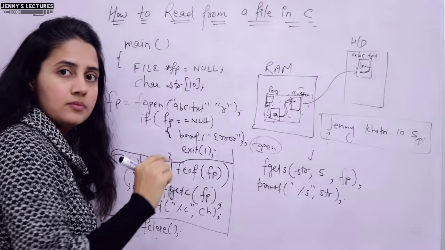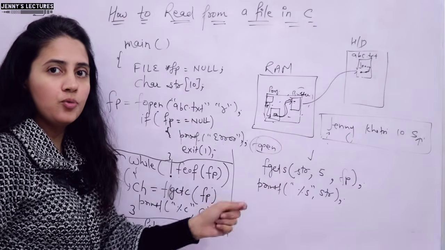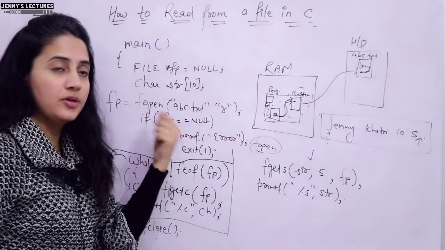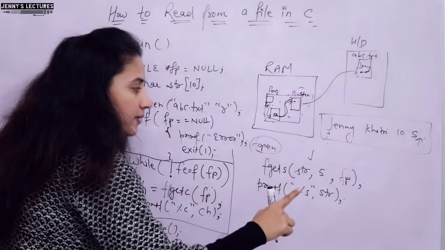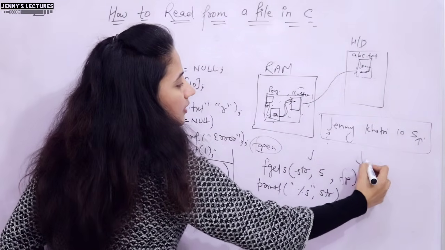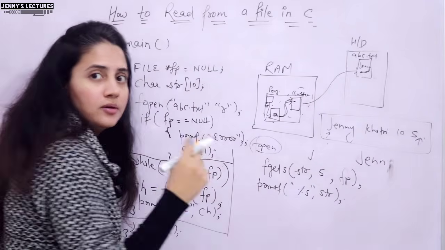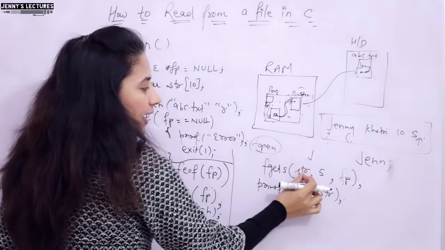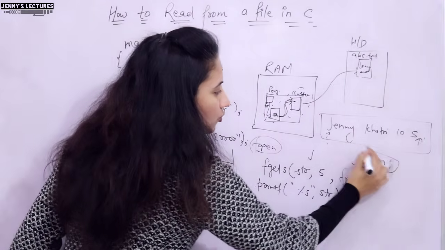fgets will return str, the pointer to the str string. Whatever we have read, we have in str, so we can print that. So in this case, after that fclose, what would be printed? See, from this file only 5 characters, means only J, E, N, N, and 1 would obviously be the null. That will not be printed on your output, it would just be null there. So those 5 characters would be stored in str first of all, and this would be printed. Now we are printing str, so the output would be J, E, N, N,